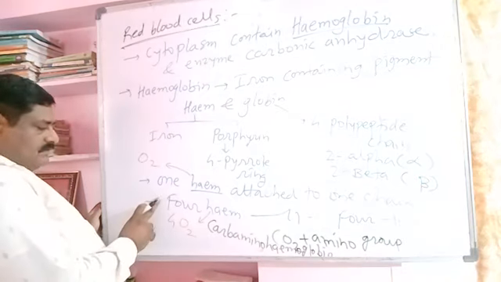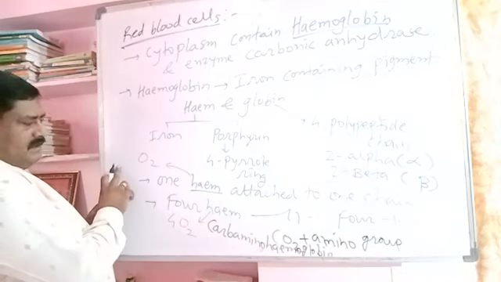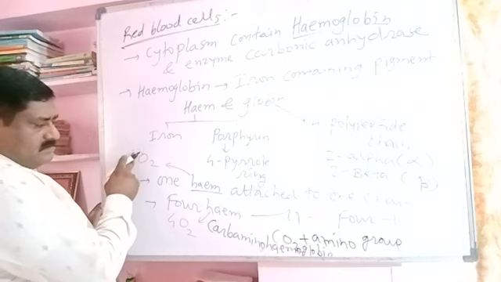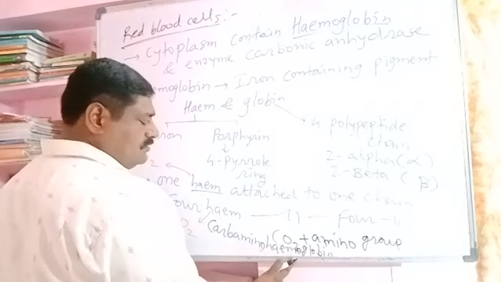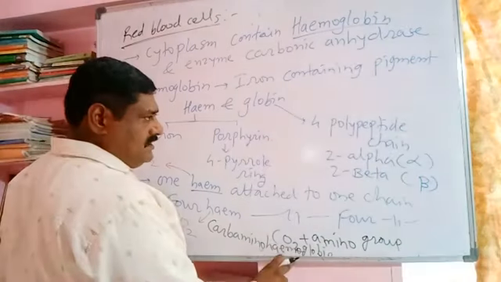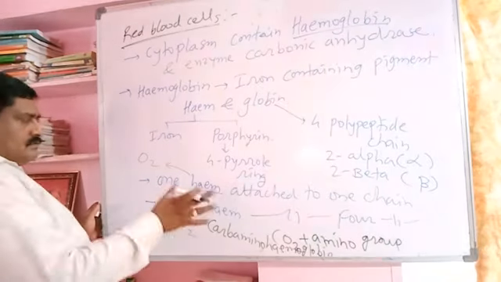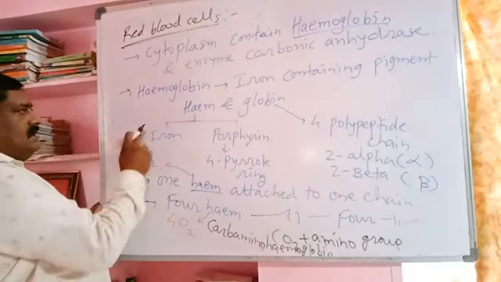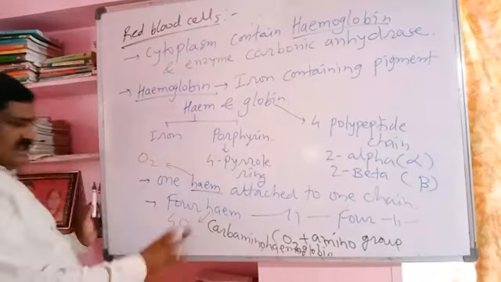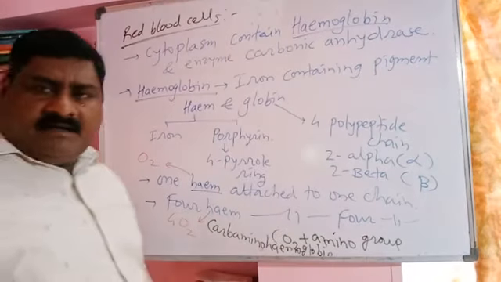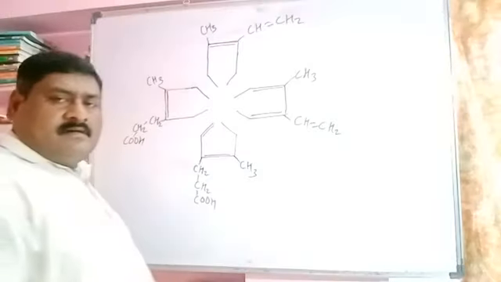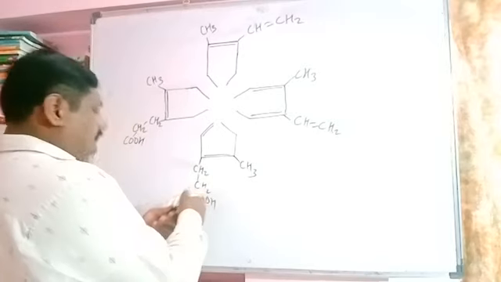The oxyhemoglobin dissociates at the tissue level and forms at lungs. Carbaminohemoglobin forms at tissue level and dissociates at the lungs. So the function of hemoglobin is the transport of oxygen and carbon dioxide. This is the structure of hemoglobin.